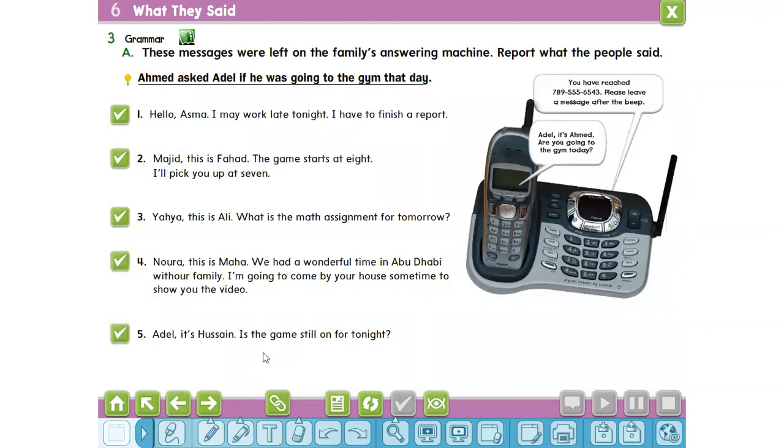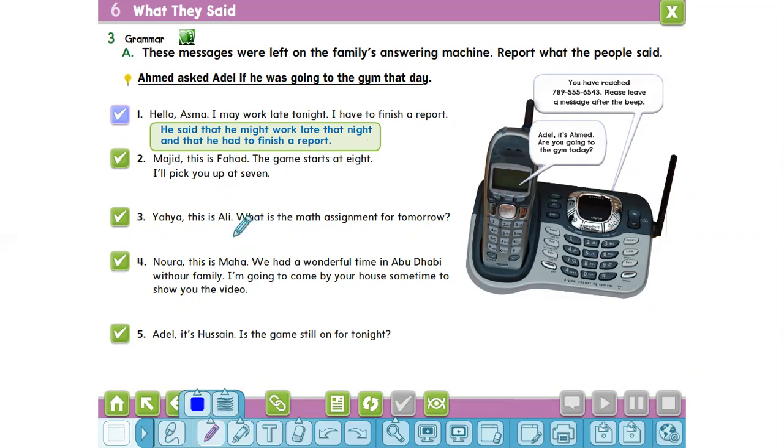Let's answer the following exercise. These messages were left on the family answering machine. Report what the people said. "Hello, Asma. I may work late tonight. I have to finish a report." This is a statement, so we will use said that. He said that he might work late that night and that he had to finish a report.